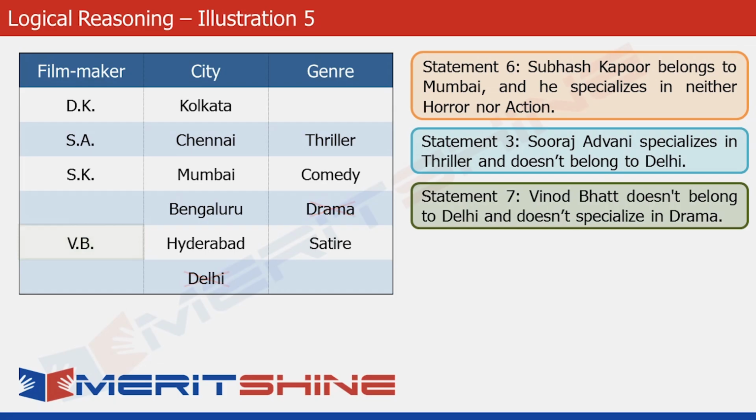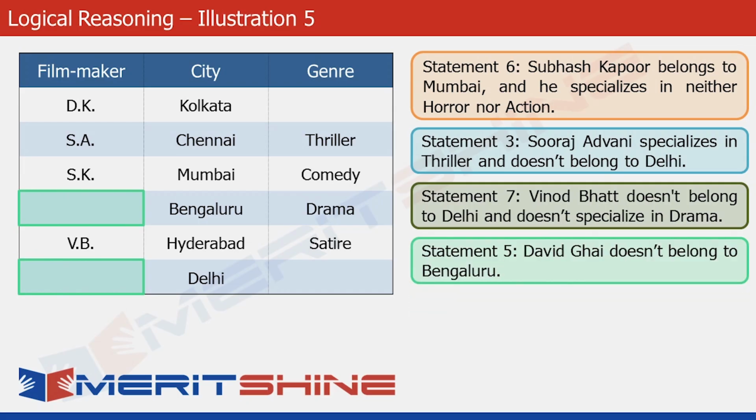Now look at the two highlighted cells. We can easily see that David Gaye has to be fitted in one of these two cells. However, since statement 5 says that David Gaye doesn't belong to Bengaluru, he has to be from Delhi only. So we put DG in the last row and are now left with just one vacant cell in this column. This cell has to be filled with the initials of the last filmmaker left, the one who hasn't appeared on the table yet, NB or Nikhil Bajpayee.